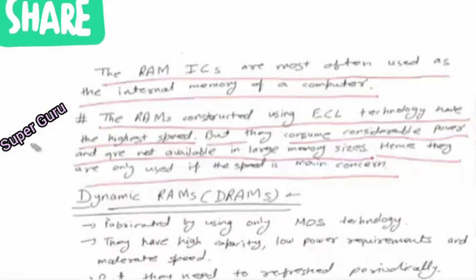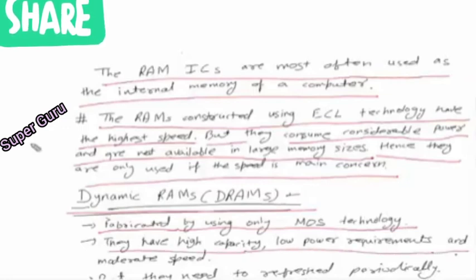So we have seen the SRAM. Now we are going to see the DRAM or dynamic RAM. In the fabrication of DRAM we use only MOS technology. So obviously, since we are using MOS technology, they will have low power requirements and moderate speed.